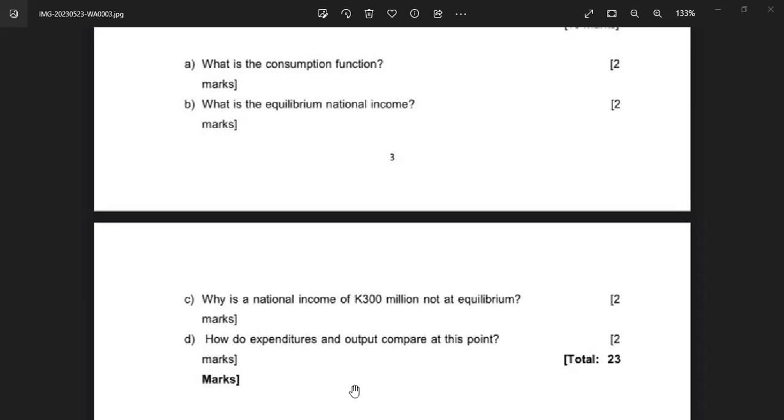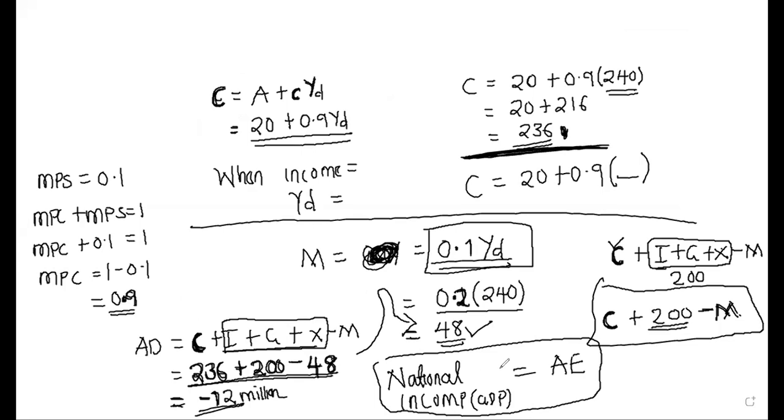All right. Anyways, the class is going to cut now, but I think I get your point. It's 236, I was doing minus. Yes, 236 plus 200 minus 48 is 388. Yes, 388 is actually the answer. All right, 388 is actually a positive number.